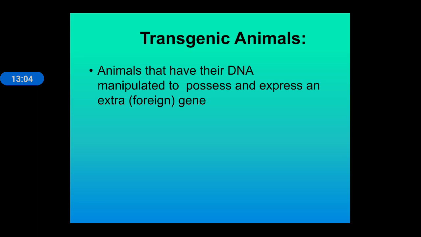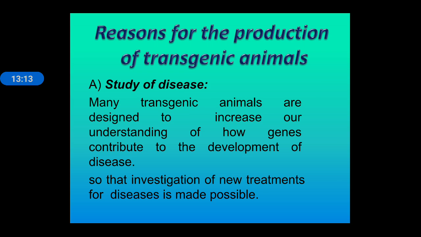Now next is transgenic animal. As the name suggests, the animals that have their DNA manipulated are known as transgenic animals. So why are transgenic animals produced, or what are the advantages of transgenic animals? First, we can study different diseases. Many transgenic animals are designed to increase our understanding of how genes contribute to the development of disease, so that investigation of new treatments for the disease is made possible.